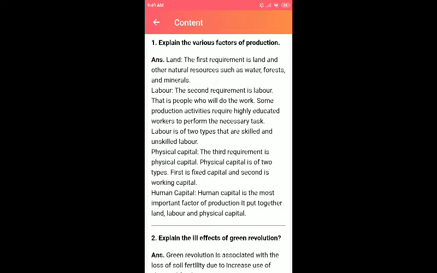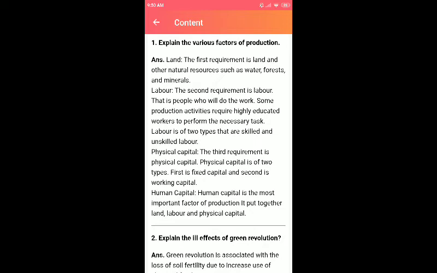First thing is land. The first requirement is land and other natural resources such as water, forest, and minerals. The second thing is labor. The second requirement is labor, that is, people who will do the work. Some production activities require highly educated workers to perform the necessary tasks, like using advanced techniques and machines or operating or driving those things. In labor also there are two types: skilled and unskilled laborers.